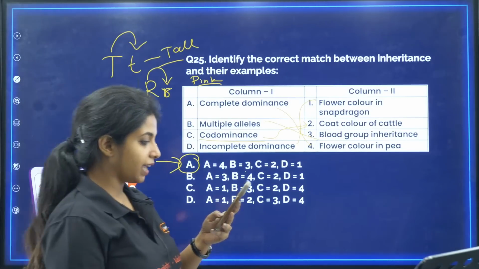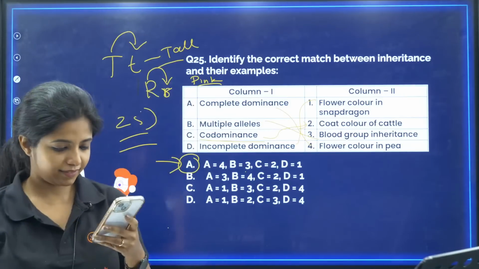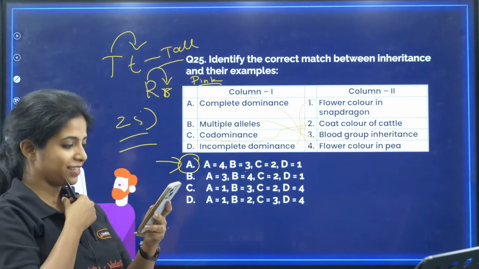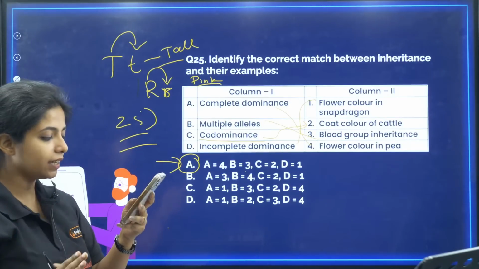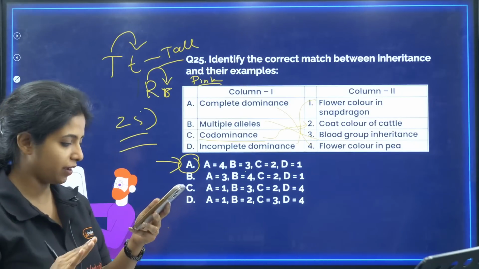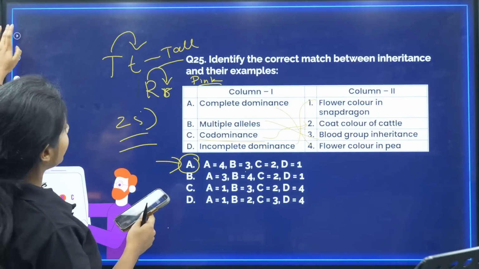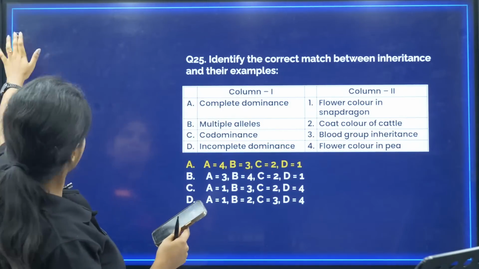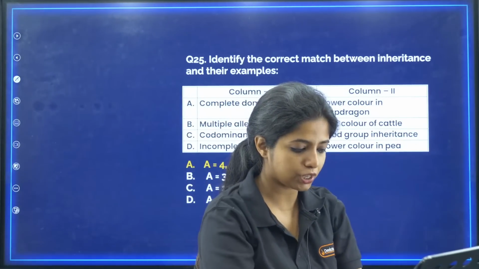Who all got the answer as A? Hi ma'am, new to the class. Okay, I welcome you to the class. Okay, it's A. Who all got it as A? Got it correct. Who all got it as B, C, D? It's wrong, but it's okay. We are going to rectify it. Okay, cool. Chalo. And with that, we complete all the questions from principles of inheritance and variations.